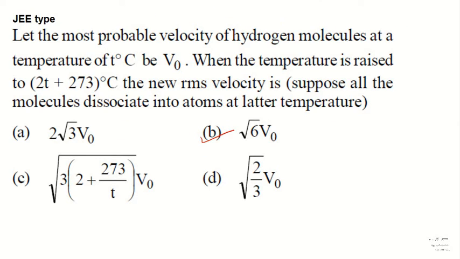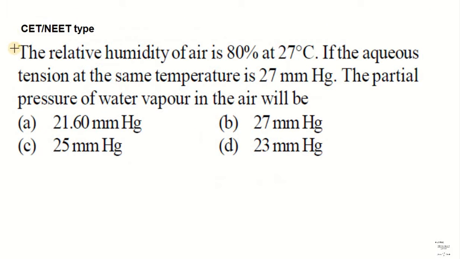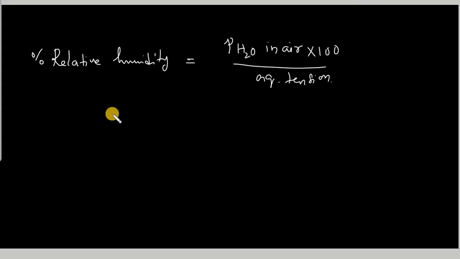Okay. Let us move to the next question. The relative humidity of air is 80% at 27 degrees Celsius. If the aqueous tension at the same temperature is 27 millimeter Hg, the partial pressure of water vapor in air will be, okay, we'll see. The percentage of relative humidity is equal to the partial pressure of vapor in air into 100 by aqueous tension.